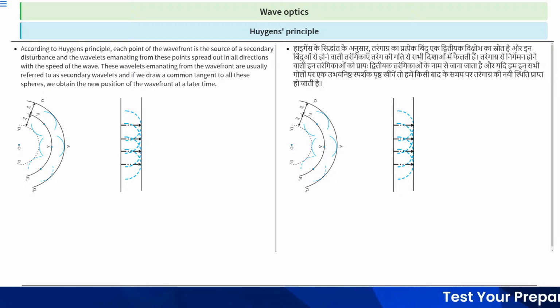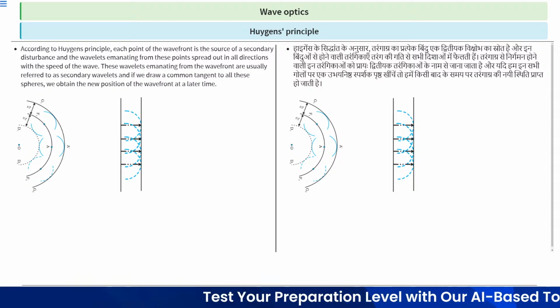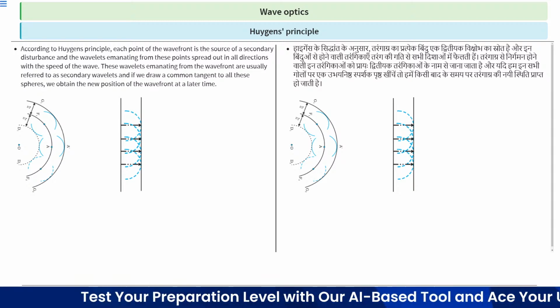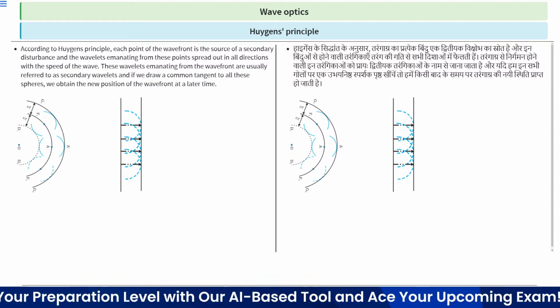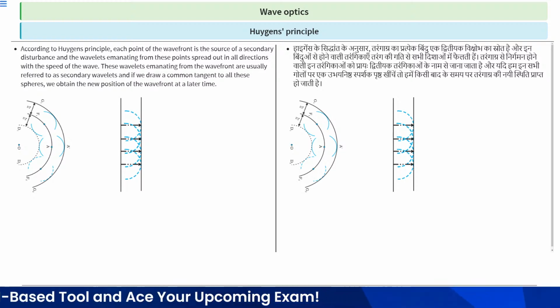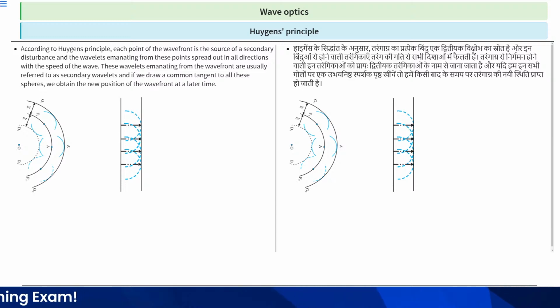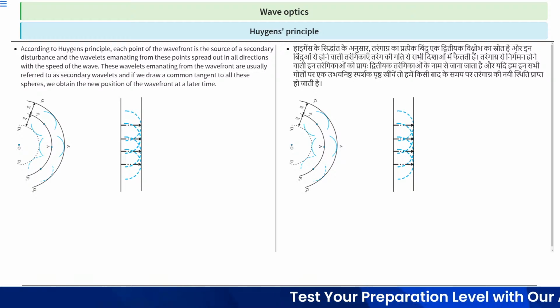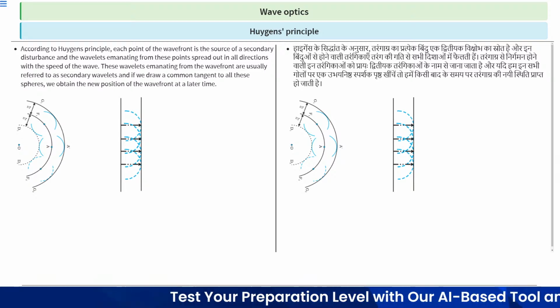So this is the example of spherical wavefront, and similarly in linear wavefront. Suppose this is the linear source, and at every point, each point on the wavefront is the secondary disturbance as from the Huygens principle.